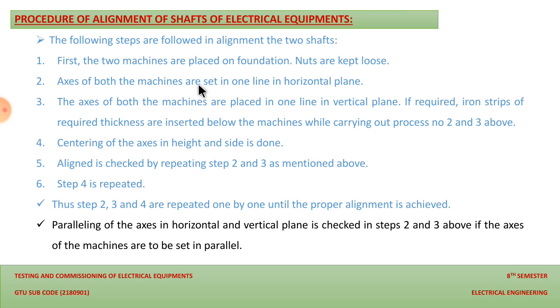This is how we can do the paralleling of the axes also. And if the two axes of the machines are to be set in parallel, then we need to repeat steps number 2 and 3 for the paralleling of the axes. So this is how we can do the procedure of the alignment of the shaft.